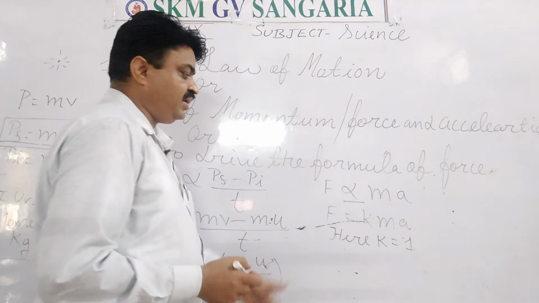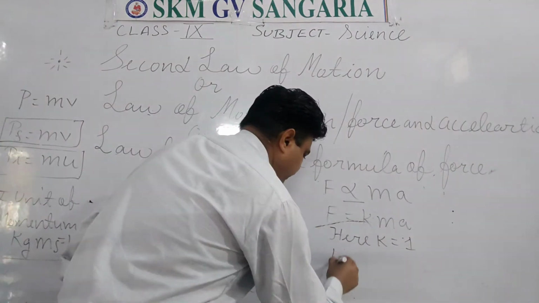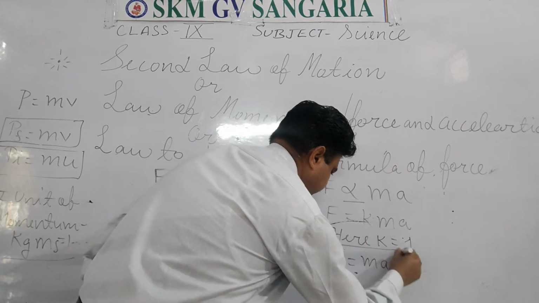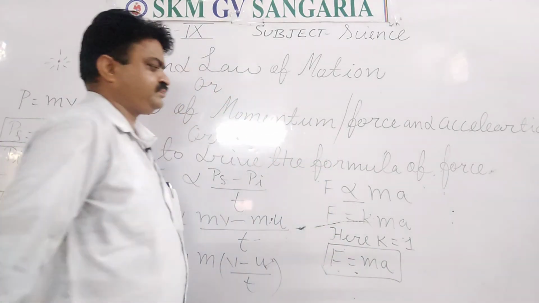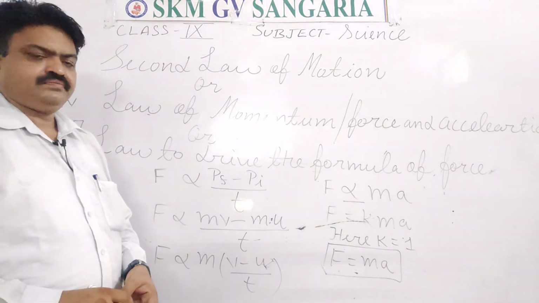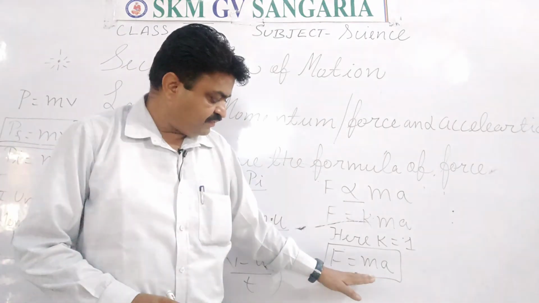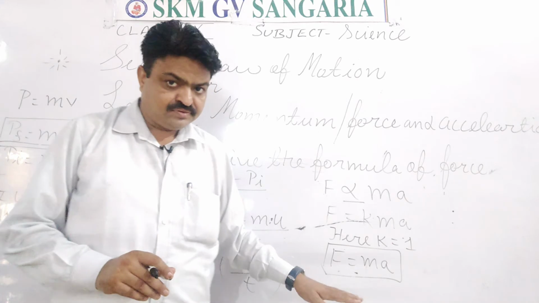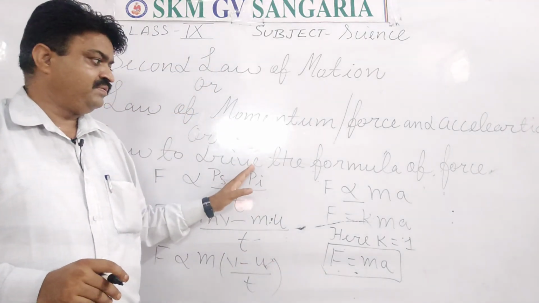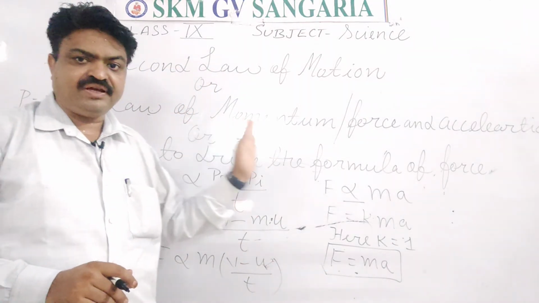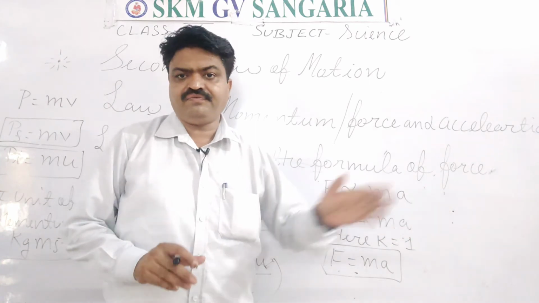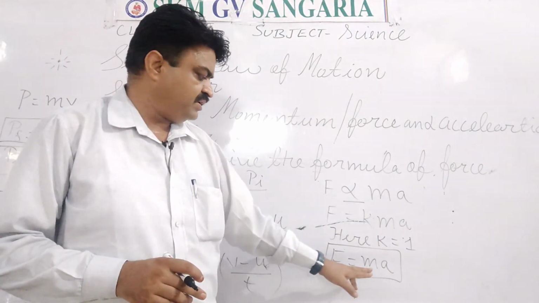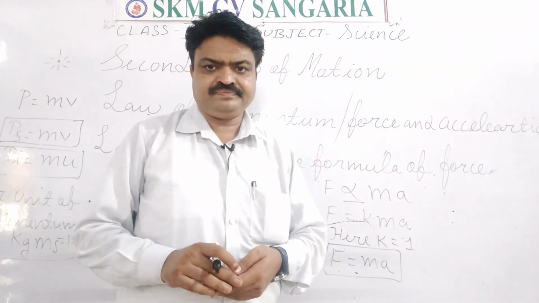So the formula that you will write here is F is equal to ma. So this is the formula for force. With the help of the second law of motion, we can derive the formula of force, and the formula of force is F is equal to ma.